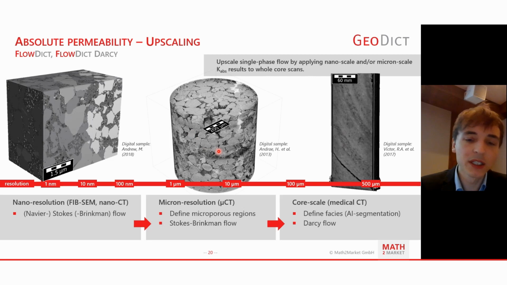We usually use the Stokes solver. In case of microporous regions, you can then add the Brinkman term to that computation, which allows you to also assign different permeability values to these grayish, unresolved porosity regions that also contribute to the permeability. So it is not sufficient to only compute the pore space you can see, but it is also very important to include the parts of permeability that are hidden within or by the resolution you have.